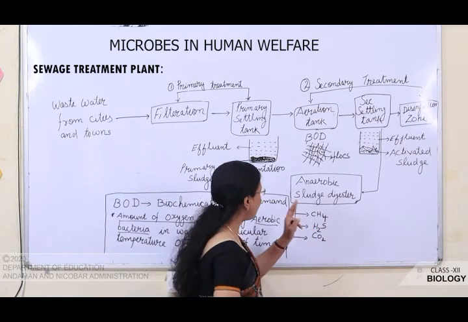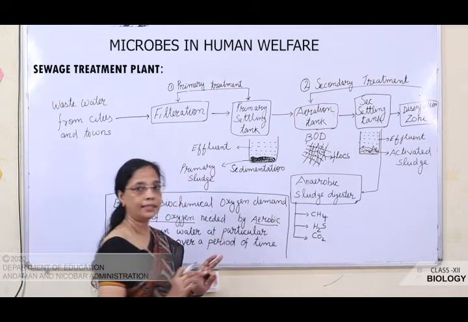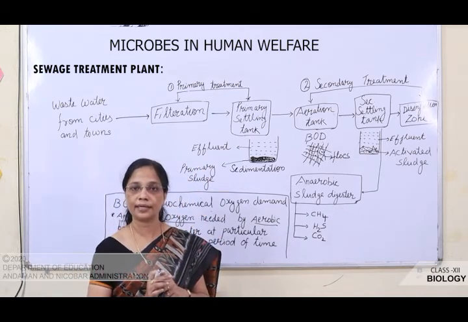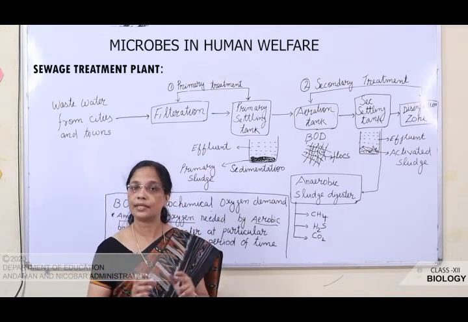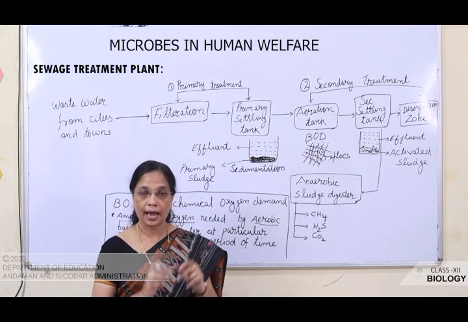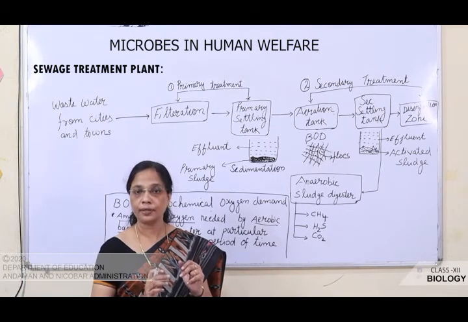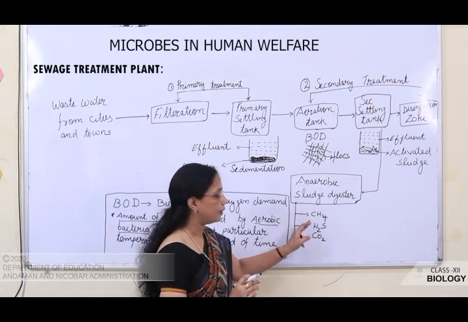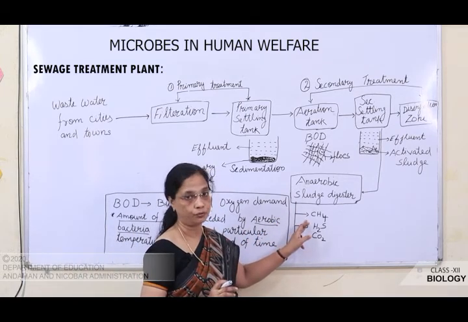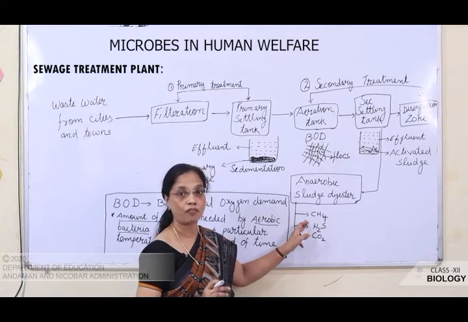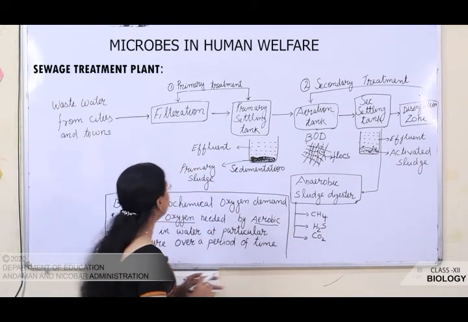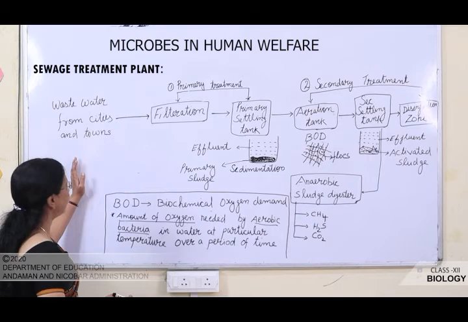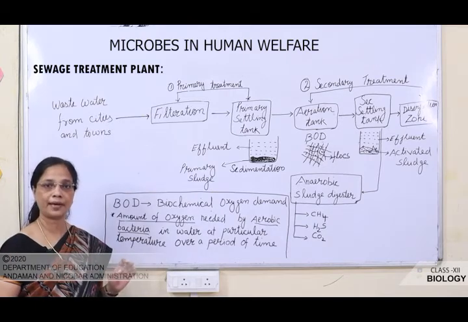So, what you have learned from here, by the sewage treatment, what we are getting: the sewage is treated with the help of microbes, and we are getting pure water, less polluted water, and we are also getting fuels. This is the role of microbes. Let us see once again. So, what are the steps in the sewage treatment plant?